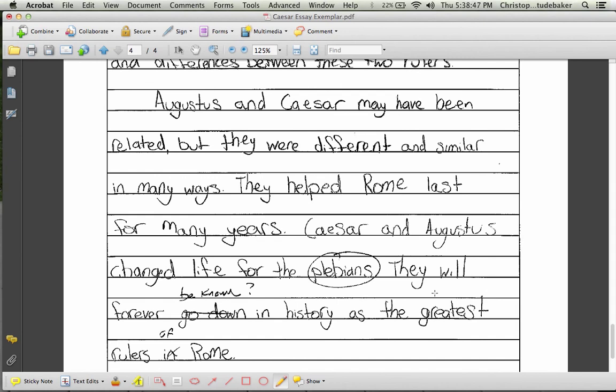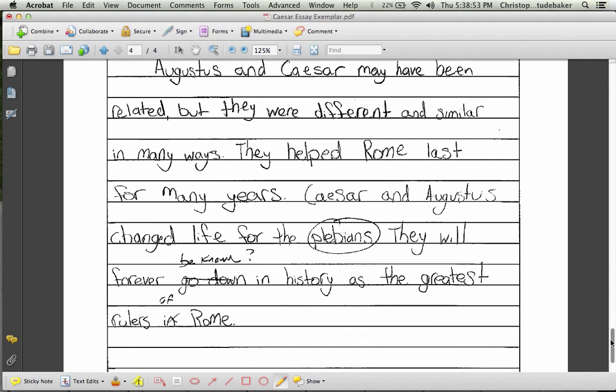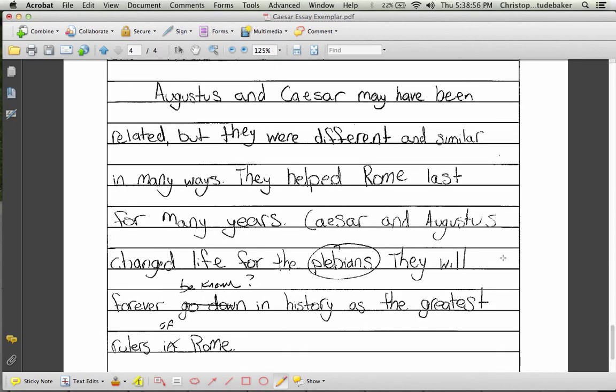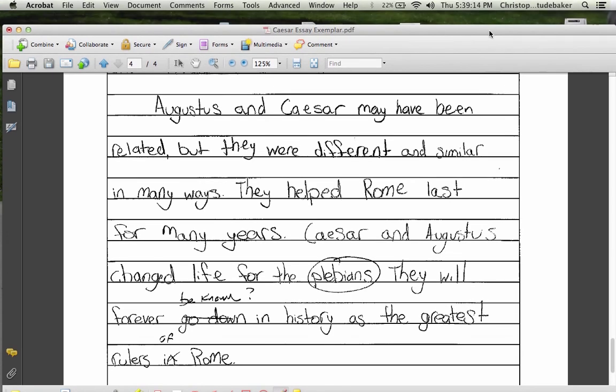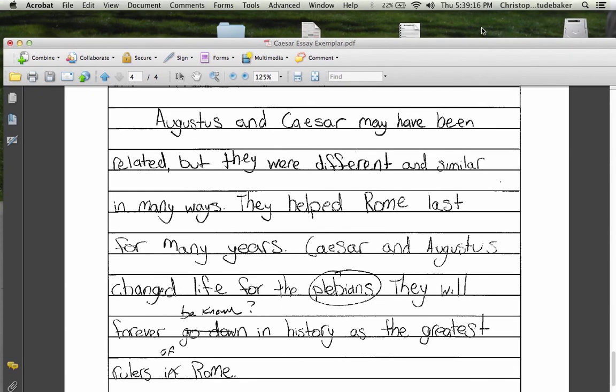Augustus and Caesar may have been related, but they were different and similar in many ways. Here's a good point. They helped Rome last for many years. And a little bit more detail. So overall, this was a very solid, well-organized essay. Could it have been improved? Yes, it could have, and we did make recommendations on this. But the big picture is that this was set up and presented the way that we asked, and therefore didn't need a whole lot more. And so this would be a good example to use in continuing to improve your own essay.